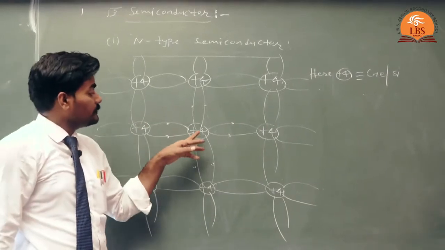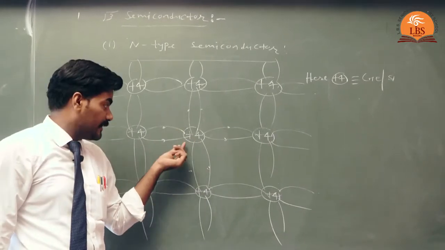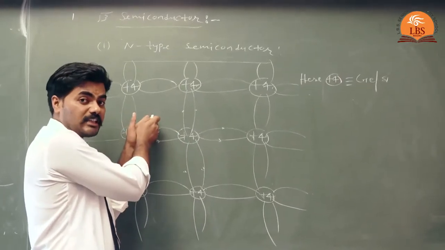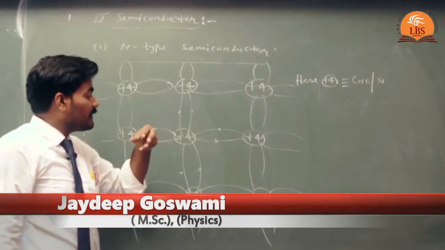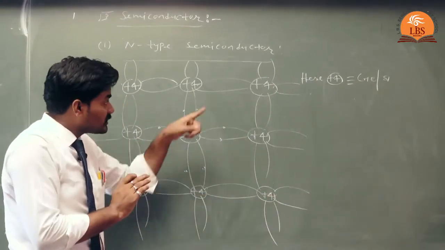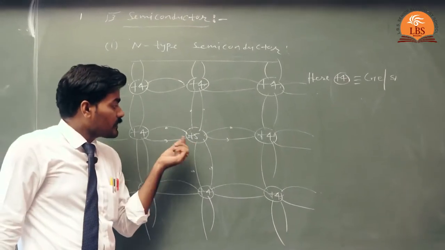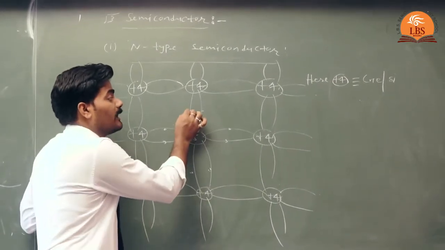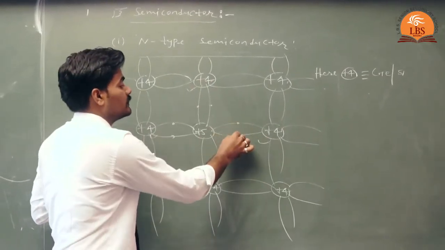Now when the pentavalent impurity is added in tetravalent silicon or germanium intrinsic semiconductor, then the semiconductor so obtained is known as N-type semiconductor. When the pentavalent impurity is added, it replaces one of the semiconductor atoms and takes its position. Since the impurity atom contains 5 electrons, it makes covalent bonds with the 4 neighboring semiconductor atoms.